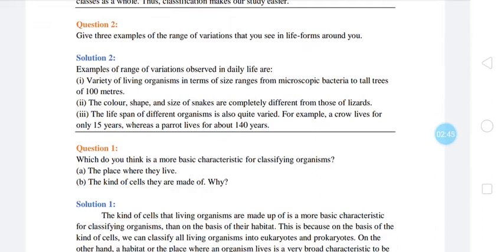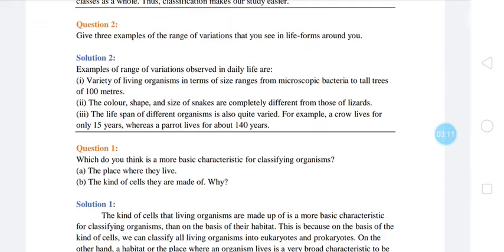The color, shape and size of snakes are completely different from those of lizards. The lifespan of different organisms is also quite varied. For example, a crow lives for only 15 years, whereas a parrot lives for about 140 years. So these are the variations which are observed by the individual.